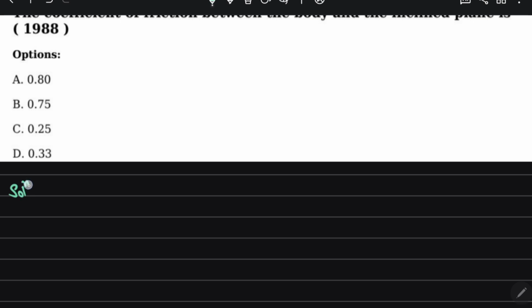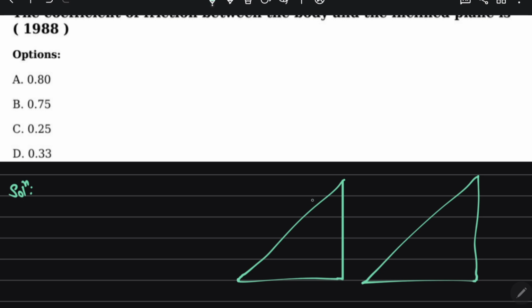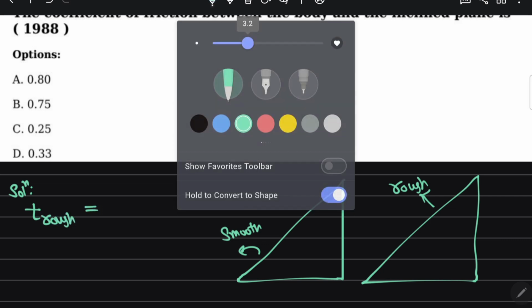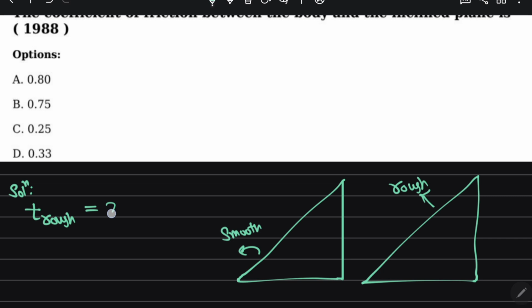So what this question is saying is that suppose there is a body. In the similar way, there is another body. This is smooth and this is rough. So the time taken for the rough surface is two times the time taken on the smooth surface.